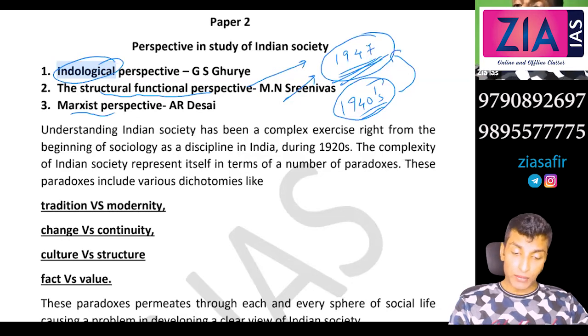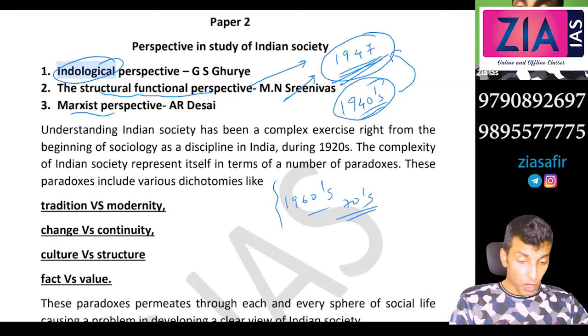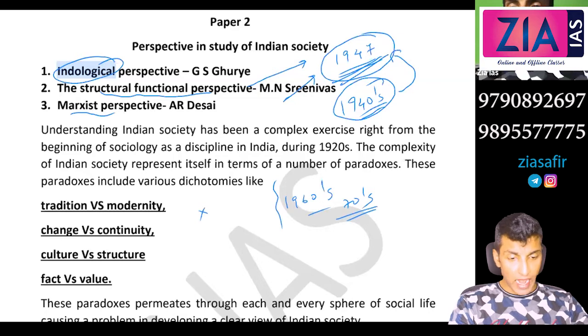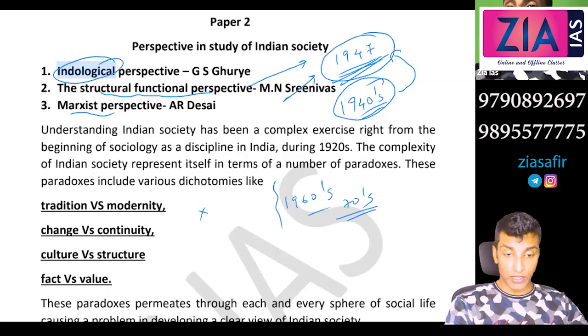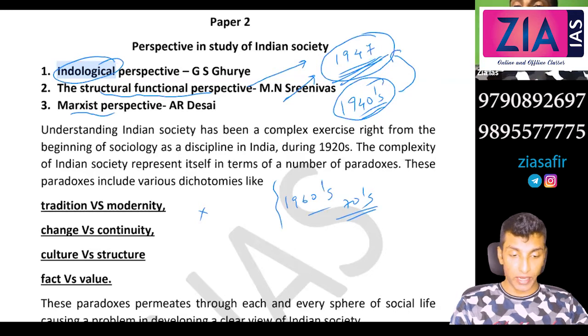But when it comes to 1960s and 70s etc., during this time, despite the fact that the government had promised a lot of things, those promises were not implemented properly, or if they were implemented, they were not successful. Even the land reform was not successful. There were a lot of issues with land reforms. A lot of problems were there. The politician, landlord nexus was there. Village official, landlord nexus was there.